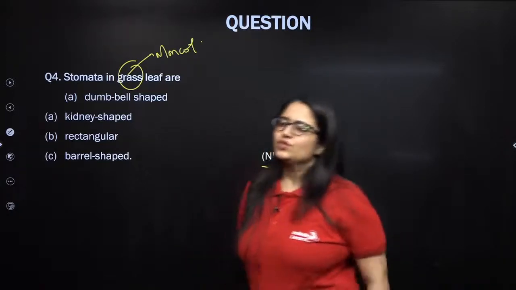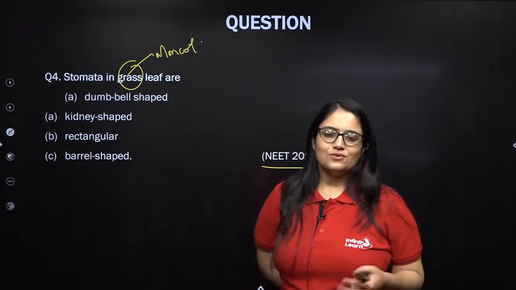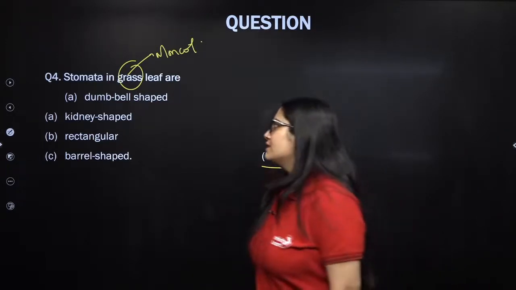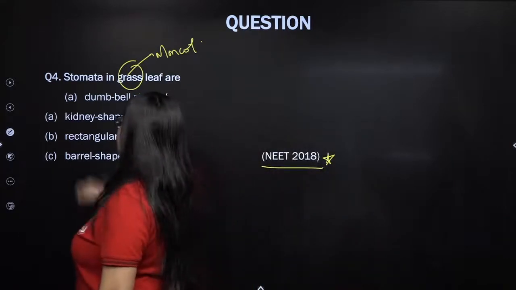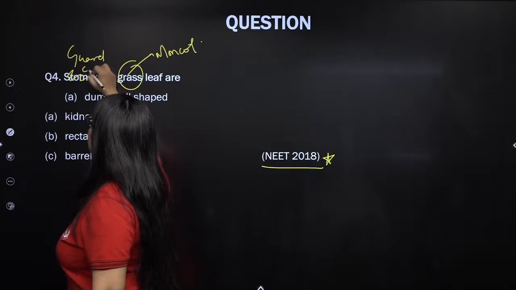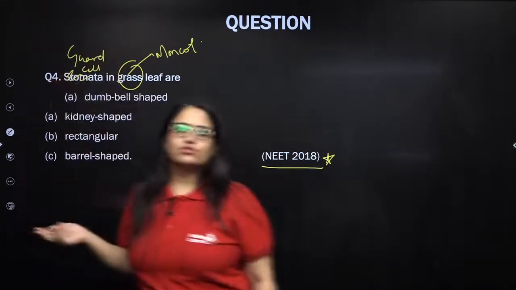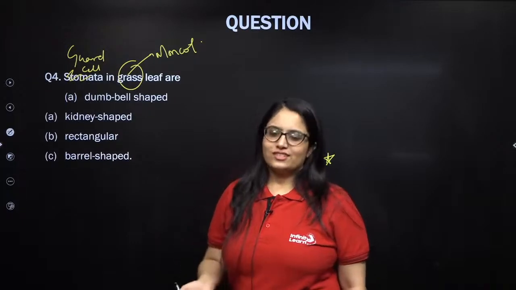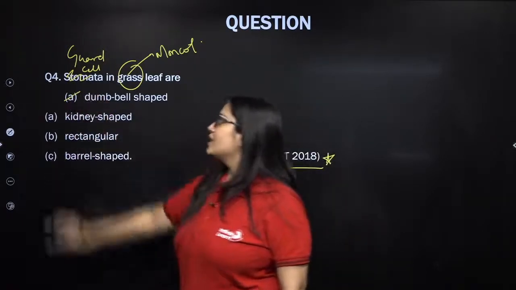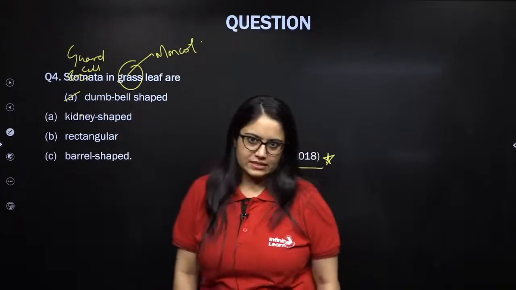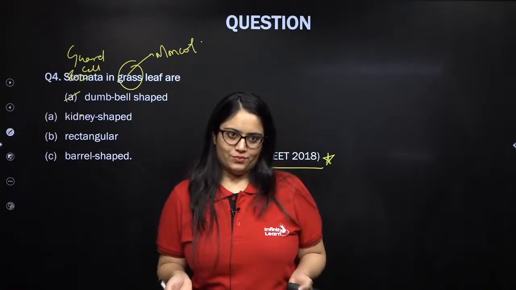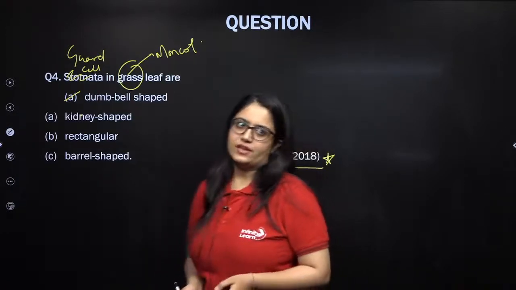Actually, this question was a little incorrect. It was asked like that in the NEET exam, but it has a little error in it. They should not write stomata, rather they should have mentioned guard cell. But since the question was like that and you were supposed to choose the most correct answer, the answer is dumbbell shaped. But remember, in monocot plants like grasses, the guard cells in stomata are dumbbell shaped, right? Remember this, Savita and Faizan?